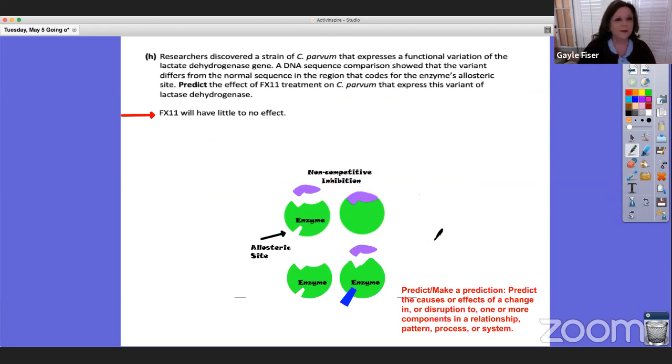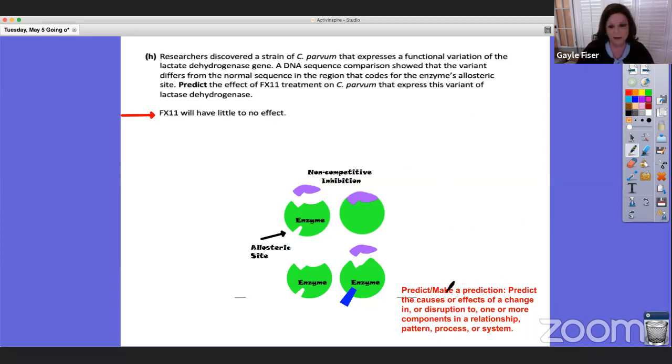All right, so researchers discovered a strain of C. parvum that expresses a functional variation of the lactate dehydrogenase gene. A DNA sequence comparison showed that the variant differs from the normal sequence in the region that codes for the enzyme's allosteric site. Predict the effect of the FX11 treatment on the C. parvum that express this variant of lactate dehydrogenase. And I hope you said that FX11 will have little to no effect. I'm going to explain the whole thing on the next slide.